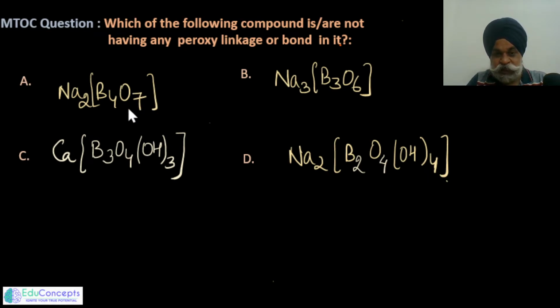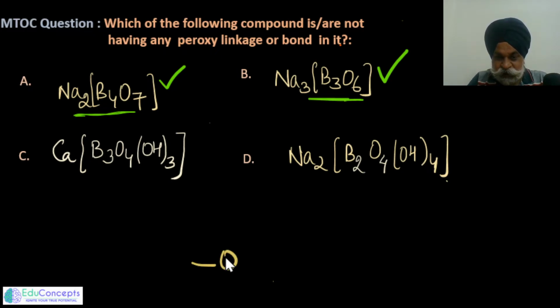Okay, so we did not find any peroxy linkage in this one. Here also I did not find any peroxy linkage. So what we are supposed to find is which of the following compounds is not having a peroxy linkage. So this did not have any peroxy linkage.